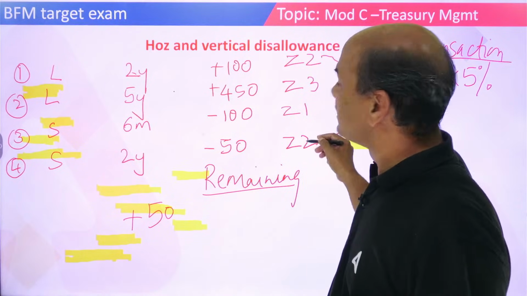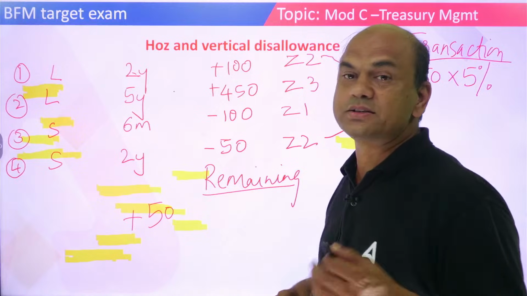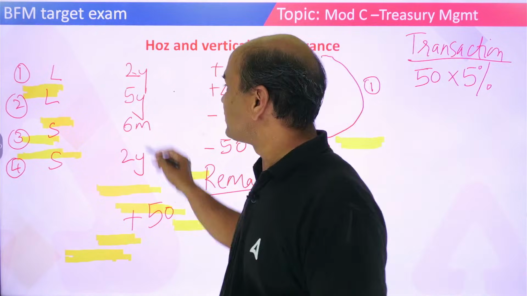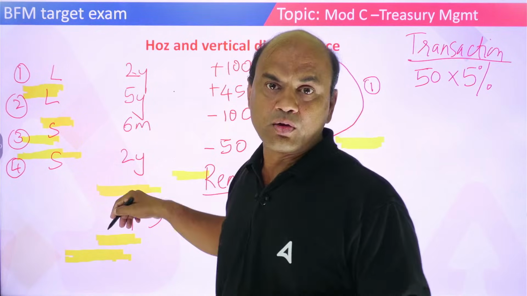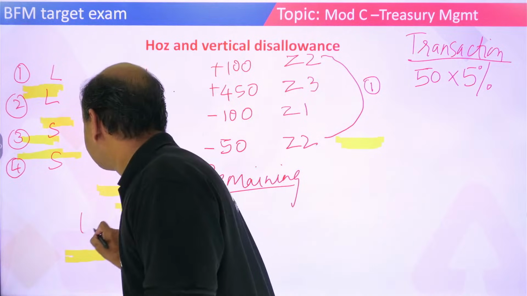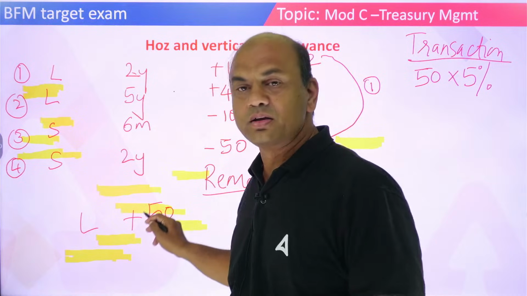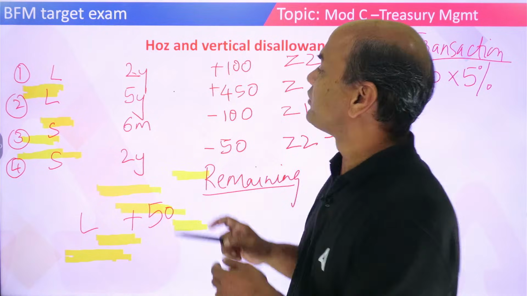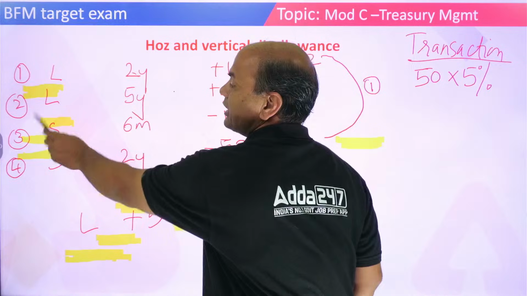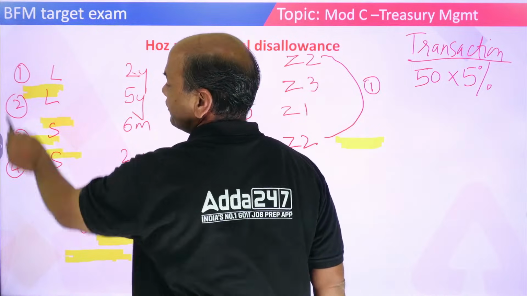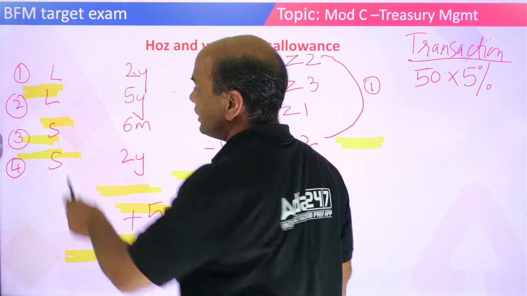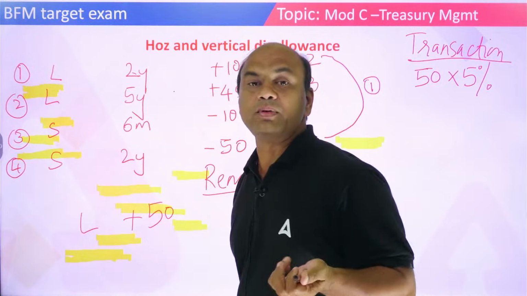Zone 2 is done. So zone 2 should be adjusted with what? So this plus 50 remains. Okay, this is long because plus 50, 100 was plus. So this is long. So now this will be adjusted with what? Second and third are remaining. Only 2 are remaining now. 1 and 4 is gone. Only 2 are remaining. So this will be adjusted with what?